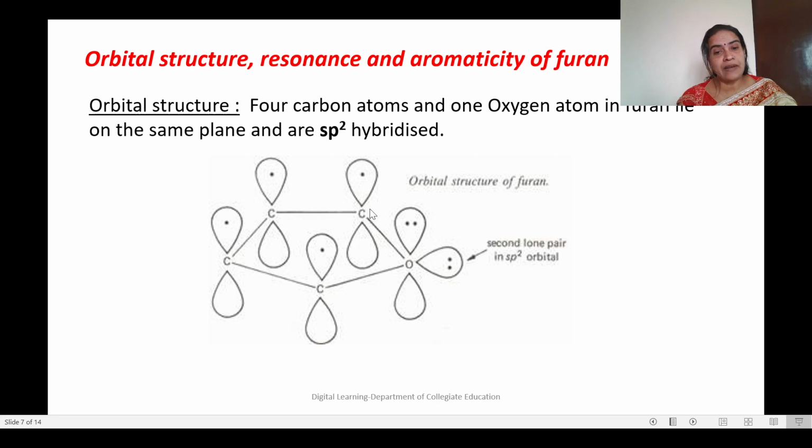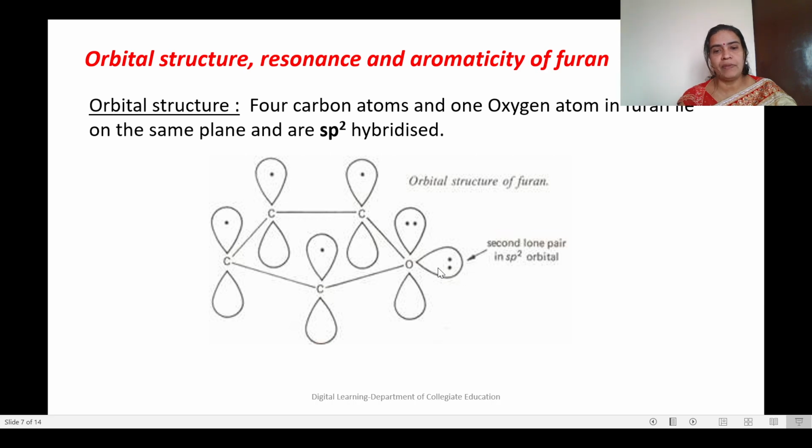So the molecule is planar. Now there should be delocalization in the molecule. There is delocalization in the molecule. Now the number of pi electrons in the delocalization cloud should satisfy Huckel's number. What is Huckel's number? It is 4n plus 2. So how many electrons do we get here? It is 1, 2, 3, 4 and 2 electrons.